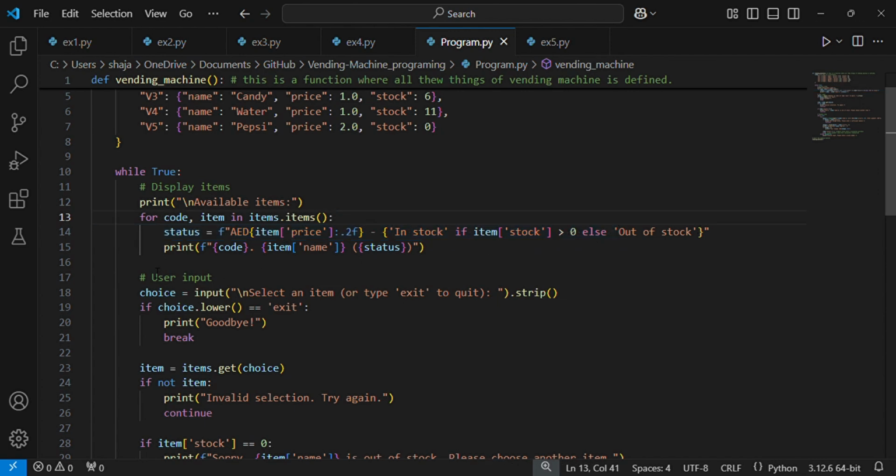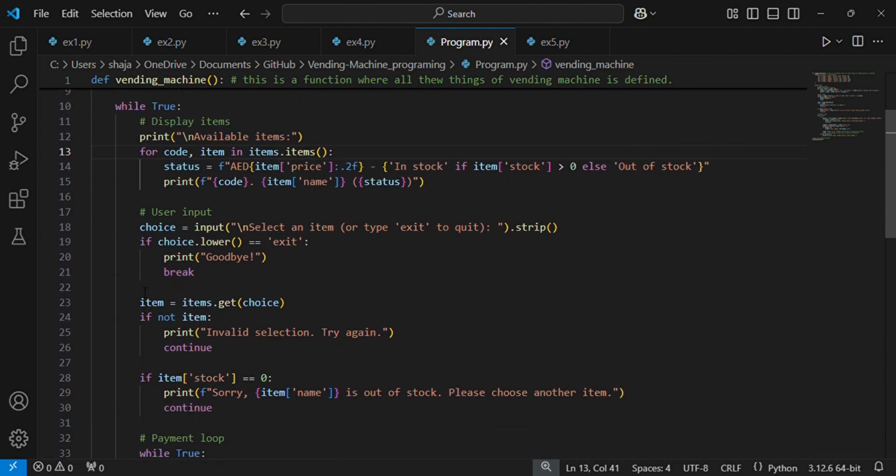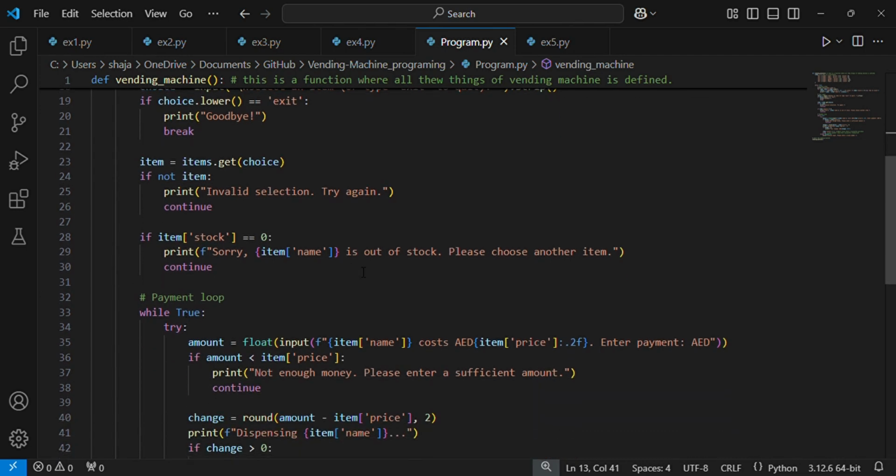Then the user inputs, choose, input, select an item or type exit to quit. Then for the item, if it is out of stock, then it says it is out of stock, please choose another item.